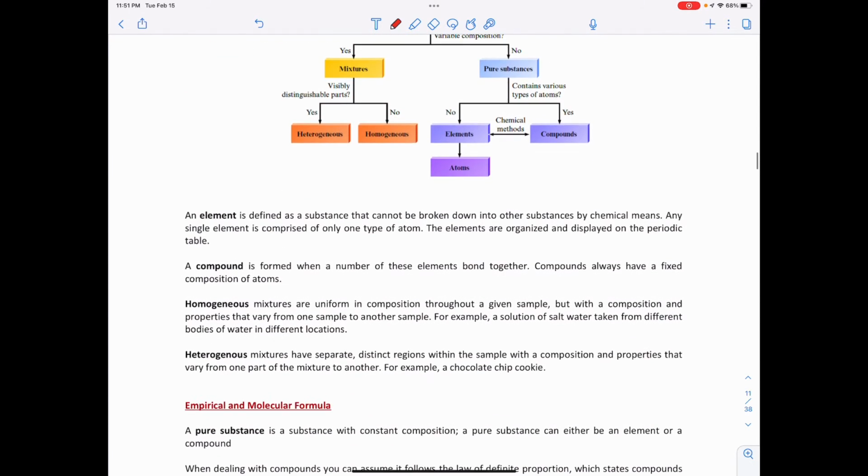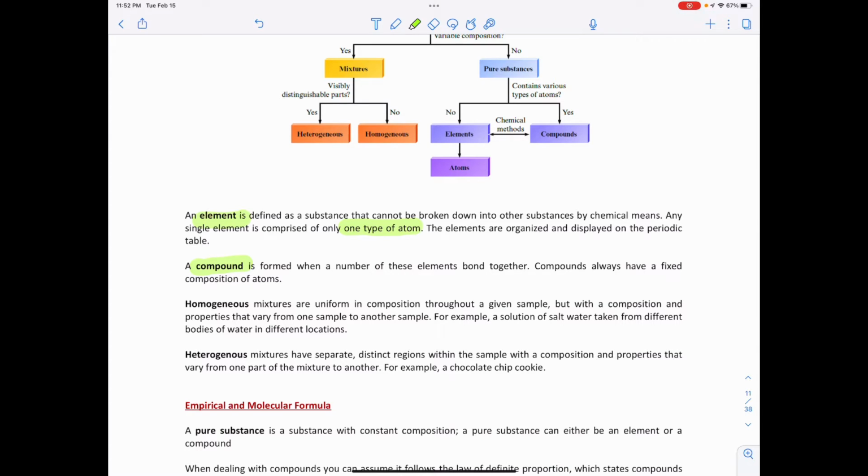To recap, an element is defined as a substance that cannot be broken down into any other substances by chemical means. Any single element is comprised of only one type of atom. These elements are organized and displayed on the periodic table. Compounds are formed when a number of these elements bond together. Compounds always have a fixed composition of atoms, meaning if I have water, H2O, it's always going to be two hydrogens to one oxygen.